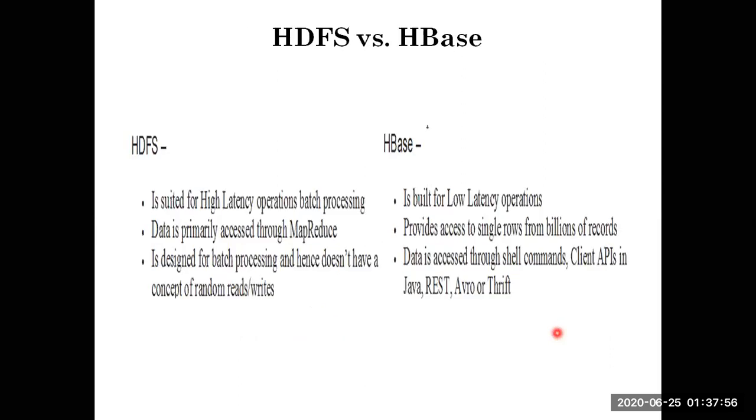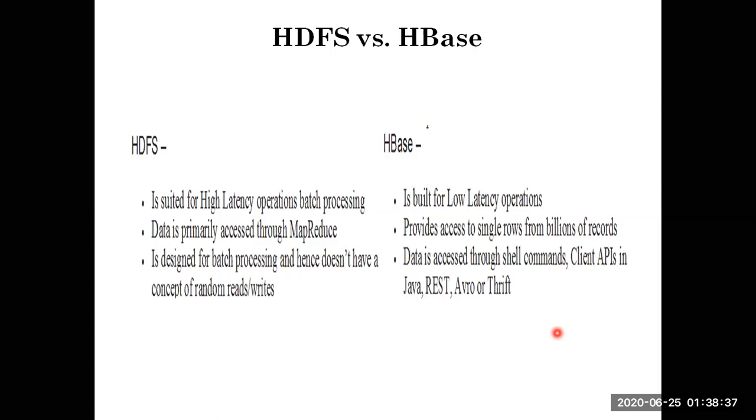Now let us try to know the difference between HDFS and HBase. As the names represent, HDFS is the Hadoop distributed file system, and HBase is the Hadoop database. The first thing is that HDFS is suited for storing larger files and is designed to support batch processing of data, but the drawback is that it is not able to provide fast individual record lookups.